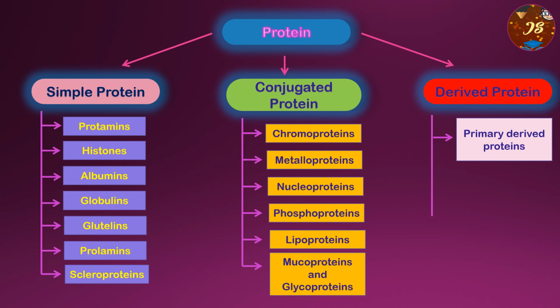It is also known as denatured protein, because the normal property of the protein is denatured, it is changed. For example, heat, X-ray change the soluble globular proteins like ovalbumin to fibrous insoluble coagulated protein. So this is the example of the primary derived protein.